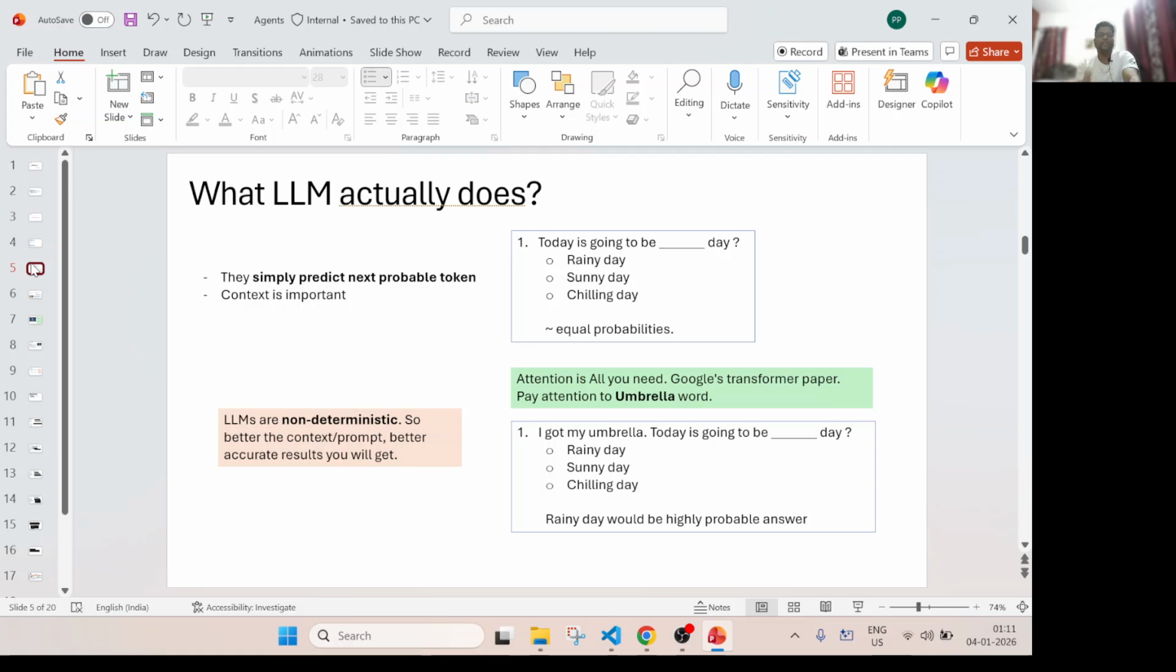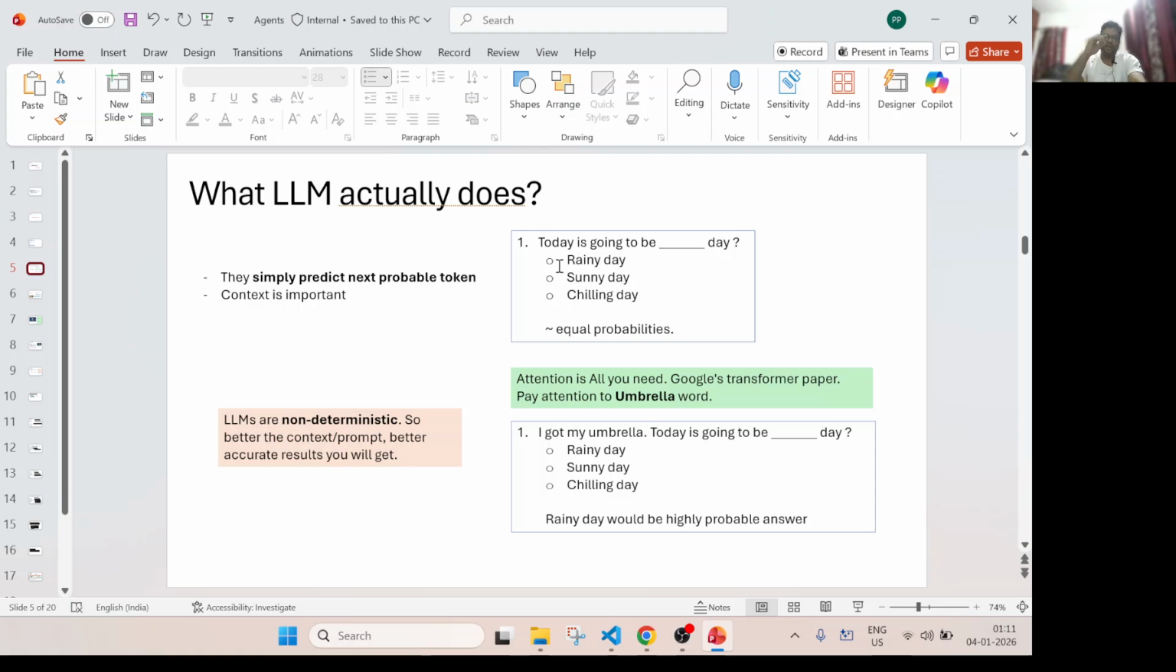Okay, so now before agent, let's talk about what an LLM actually is. LLM, as I said, is a large language model. That means a model trained on large amounts of human text. Basically, generative AI means they generate the next token. They are good at generating the next token. For example, in a very simple way, if I ask which day today is going to be, then there is equal probability that it might be a rainy day, a sunny day, or a chilling day, right? All three have equal probability.